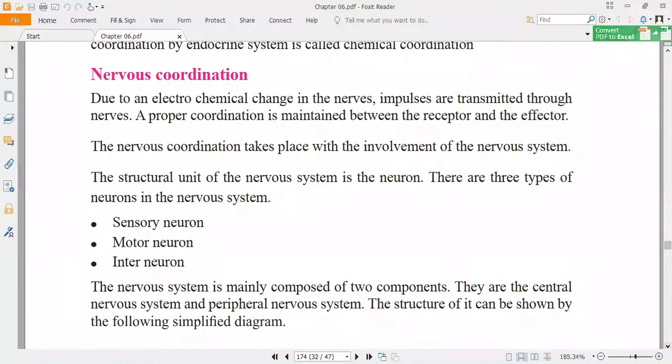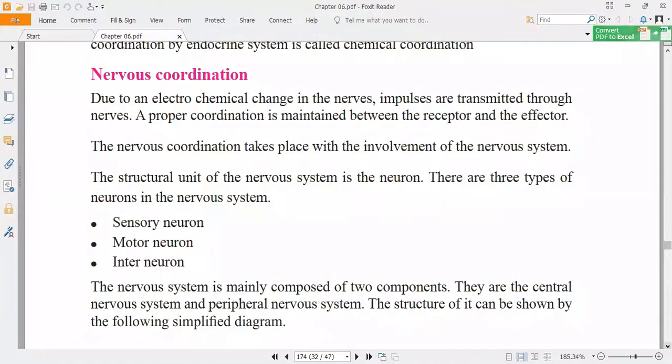Already in the first chapter, you have learned about the neurons or the nerve cells in the nervous system, right? The structural unit of the nervous system is the neuron, that is made up of the cell body and the nerve fibers. When you consider the nerve fibers, they are dendrites and axons. So we have checked this in detail, right?